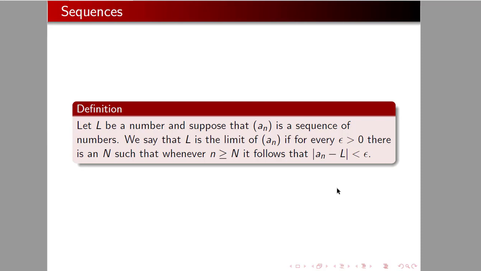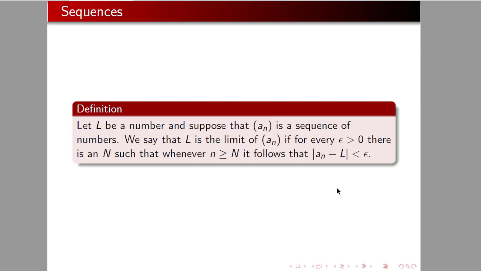Now we say that L is a limit of the sequence a_n if for every epsilon greater than 0 there is an N such that whenever n is greater than or equal to capital N, it follows that the absolute value of a_n minus L is less than epsilon.